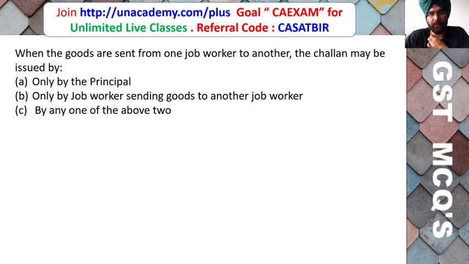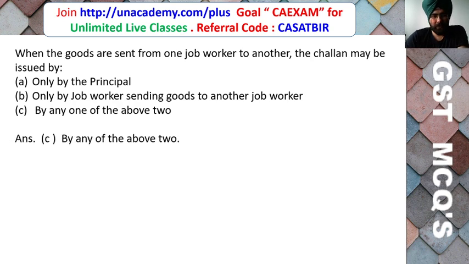When the goods are sent from one job worker to another, the challan may be issued only by the principal, only by the job worker sending goods to another job worker, or by any one of the above two. So friends, here the correct answer is by any one of the above two. The challan may be issued either by the principal or by the job worker sending the goods to the other job worker.